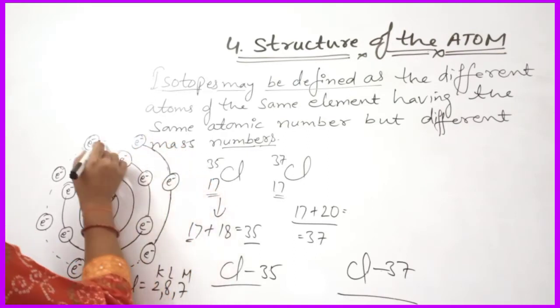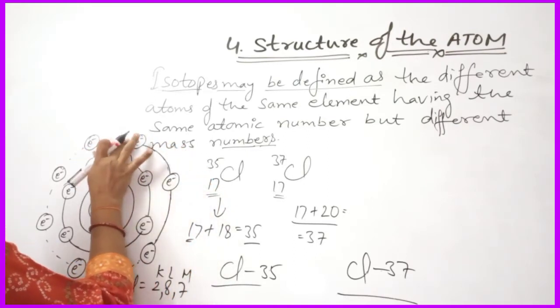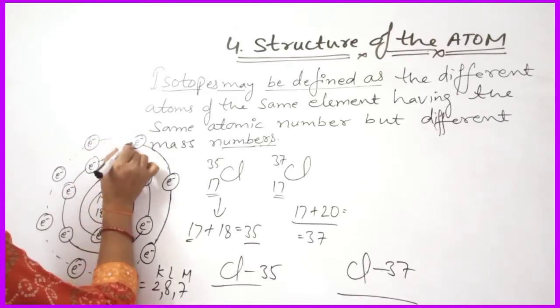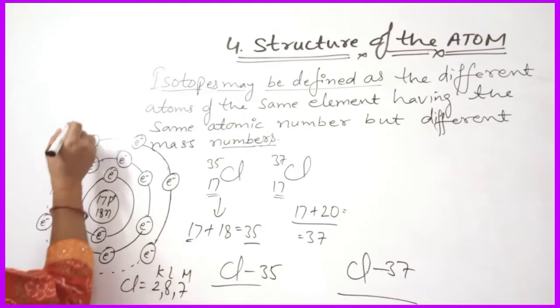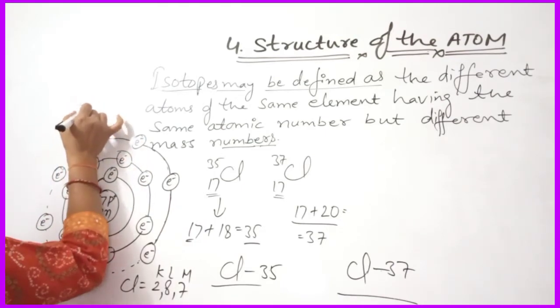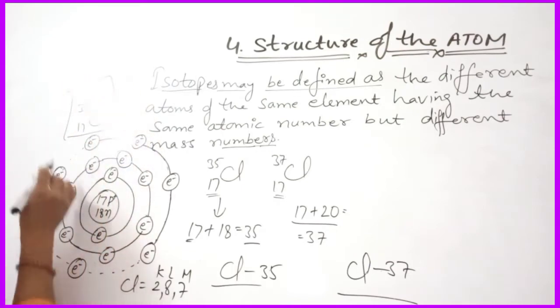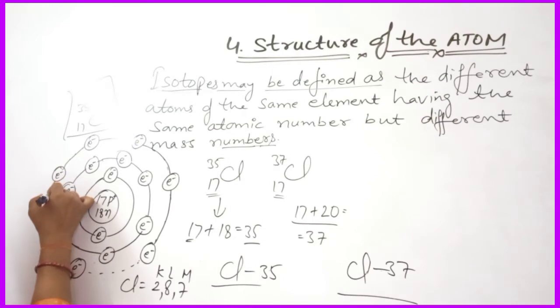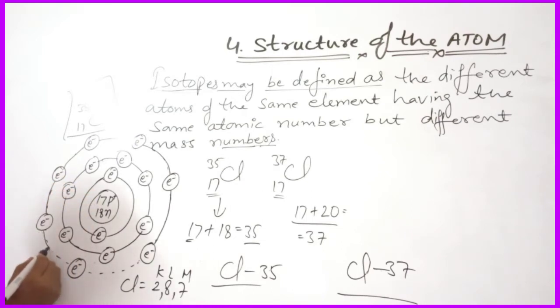So like that you can make the structure of Cl 17 35. This is the atomic structure of this isotope.